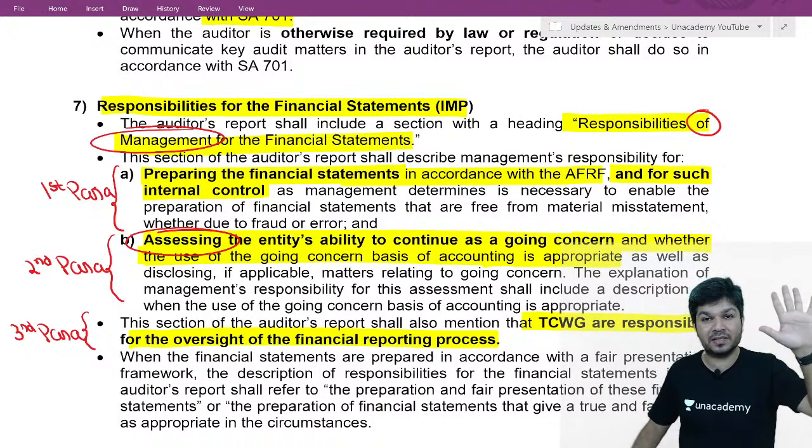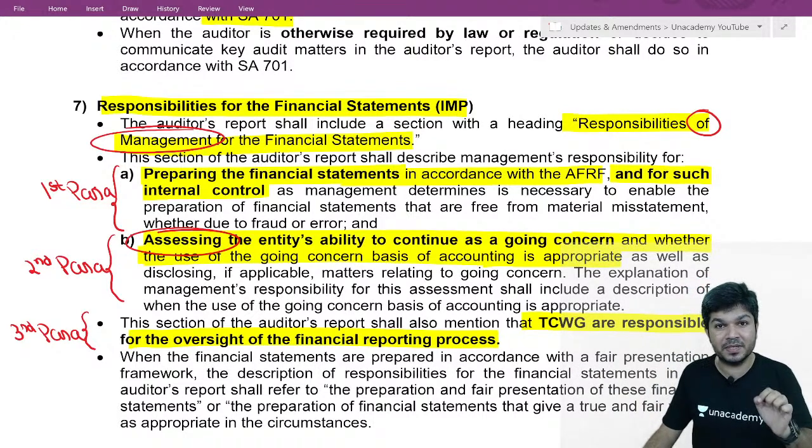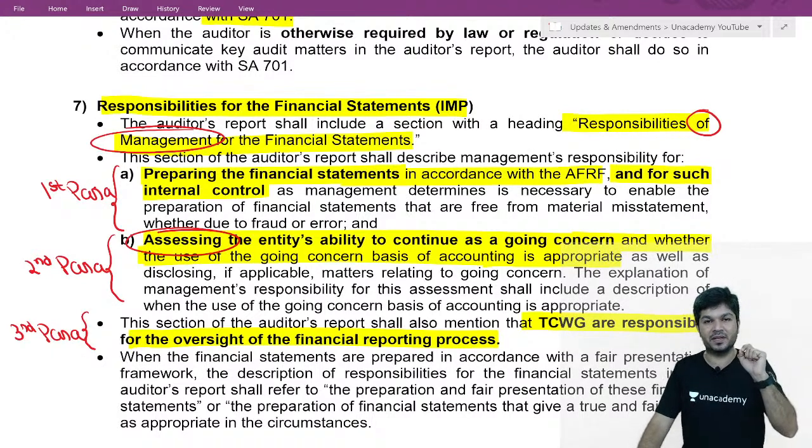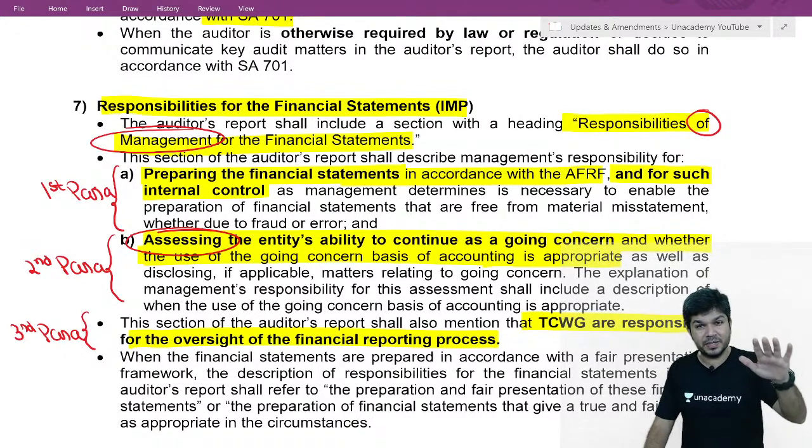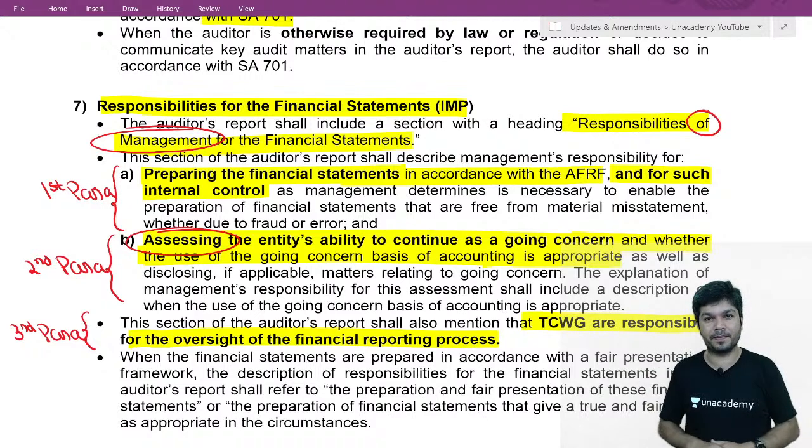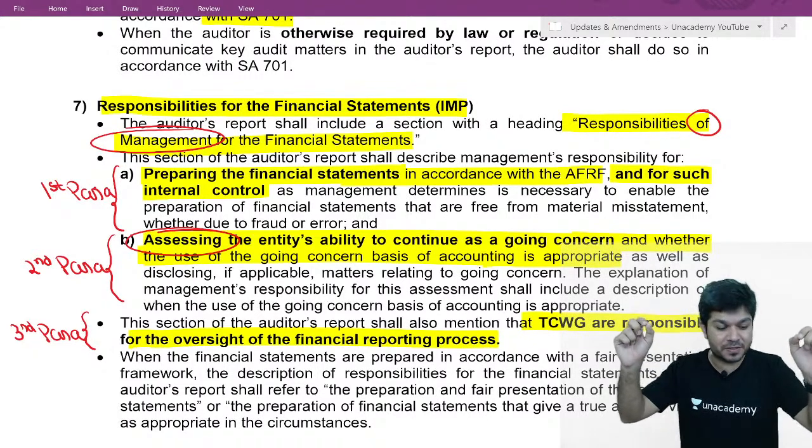Okay, so these are 5 extra responsibilities which are given under section 134 subsection 5. If I am giving a report for a company, add this also in your management responsibility para.